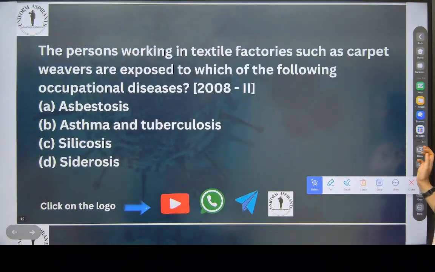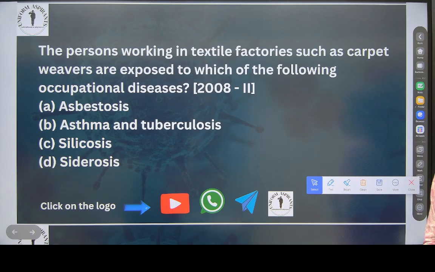Now see here. A person working in textile factories such as carpet weavers is exposed to which of the following occupational diseases? Easy question. The persons working in textile factories, such as carpet weavers, are exposed to which of the following occupational diseases?